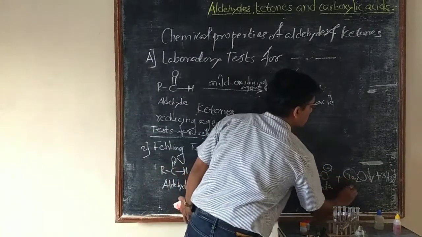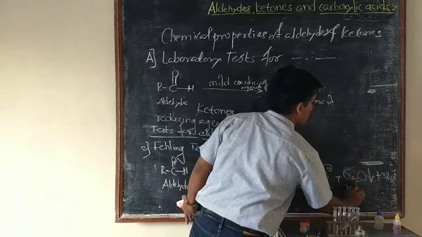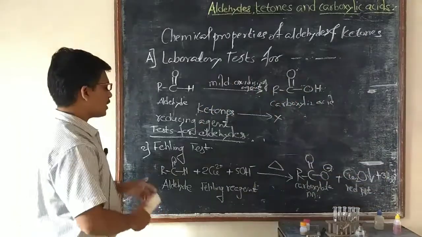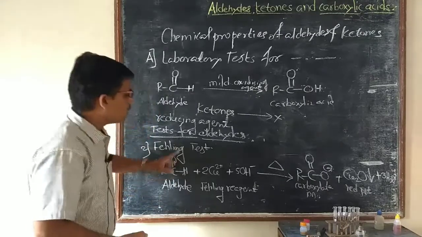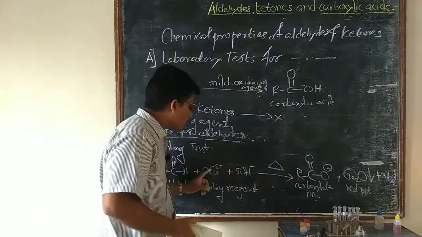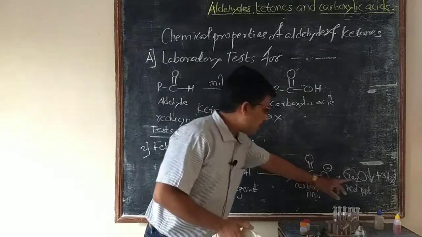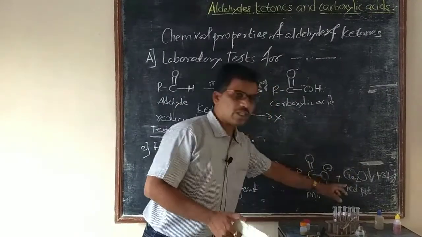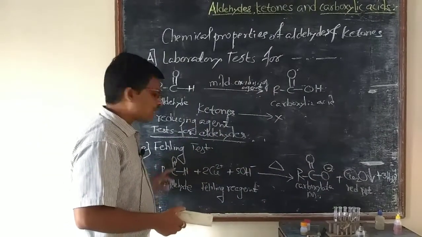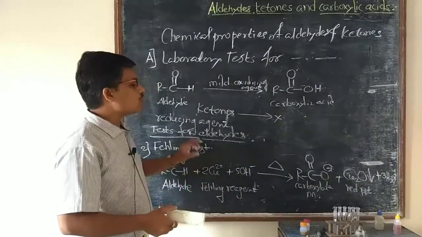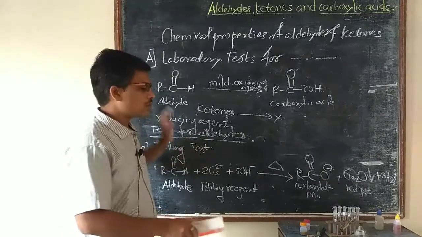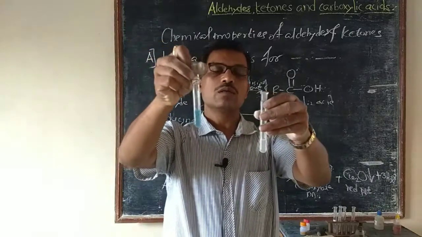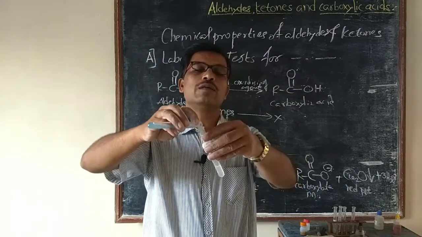Its color is a brick red precipitate. Once again, when an aldehyde is heated with Fehling's reagent, a red precipitate of cuprous oxide is formed. That red precipitate shows that it is an aldehyde. Ketones do not give this type of test. We will carry out this test with Fehling's solution.